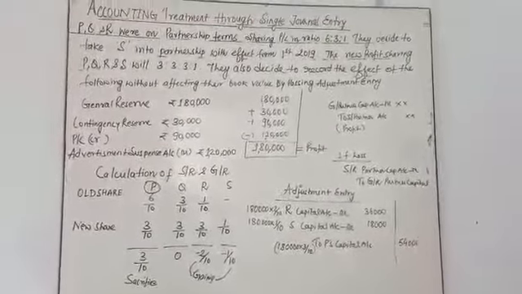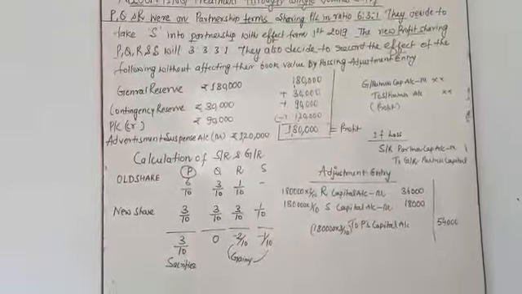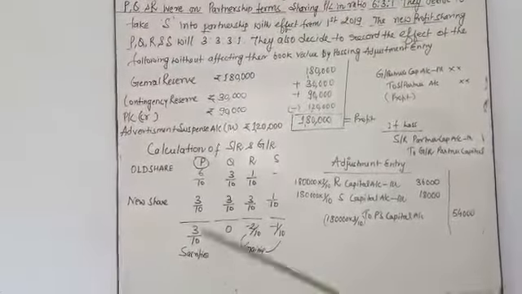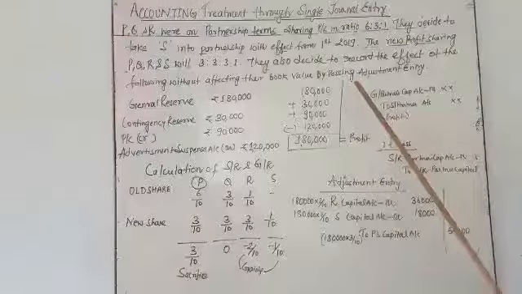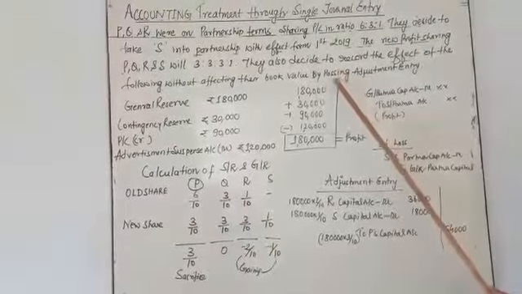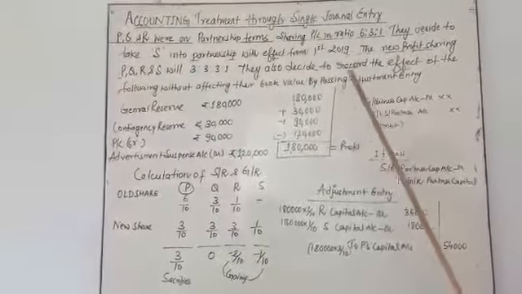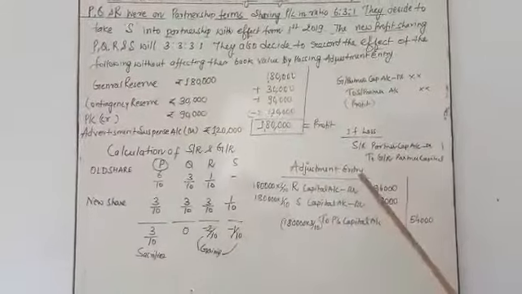My dear students, how do you know which type of single entry you have to solve in a question? Whenever you read the question, just see the last line. If it is already stated there, passing adjustment entry, then you follow these rules for the solution.